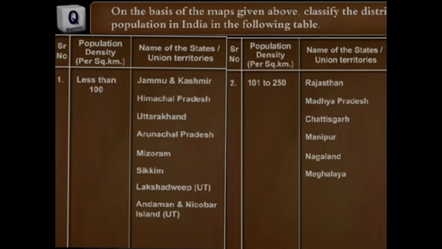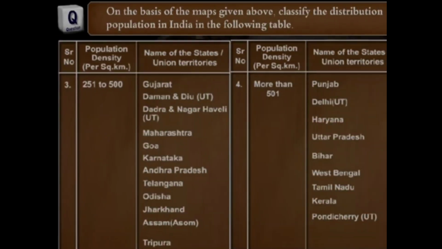Next classification is population density between 251 and 500 per square kilometer. The states here are Gujarat, Maharashtra, Goa, Karnataka, Andhra Pradesh, Odisha, Jharkhand, Tripura and the union territories of Daman and Diu, Dadra and Nagar Haveli.